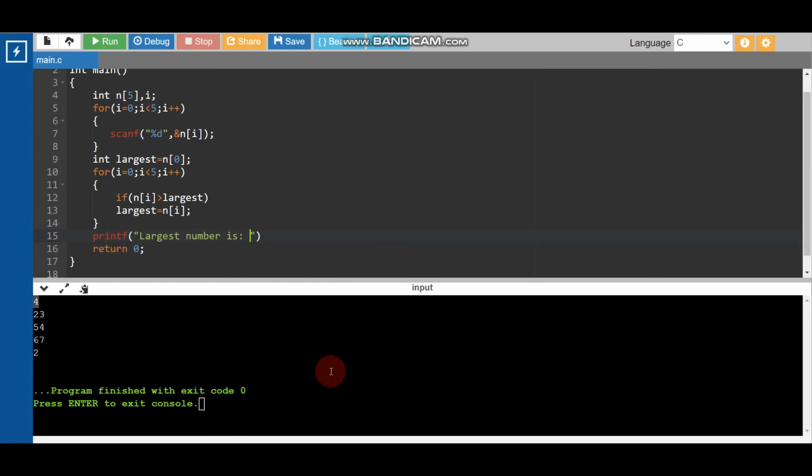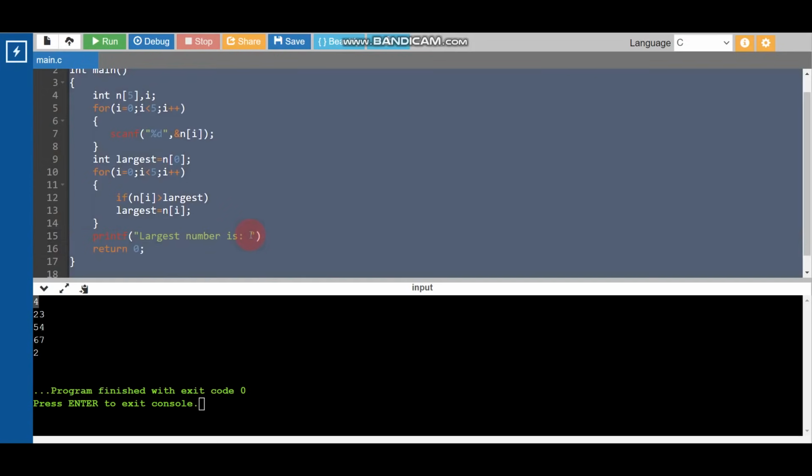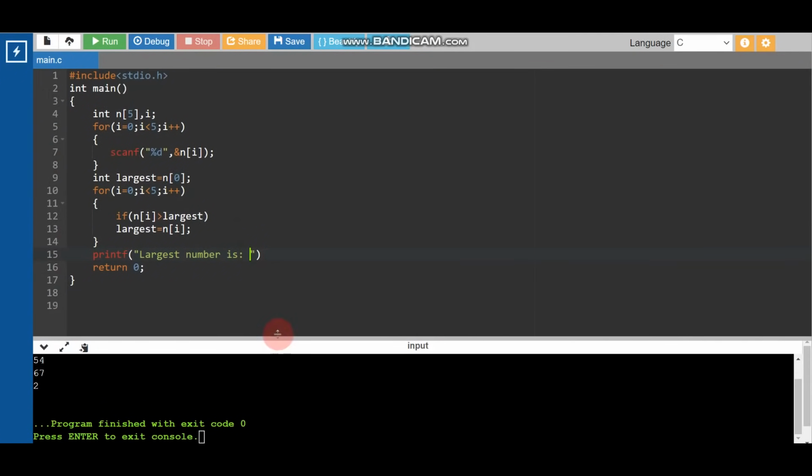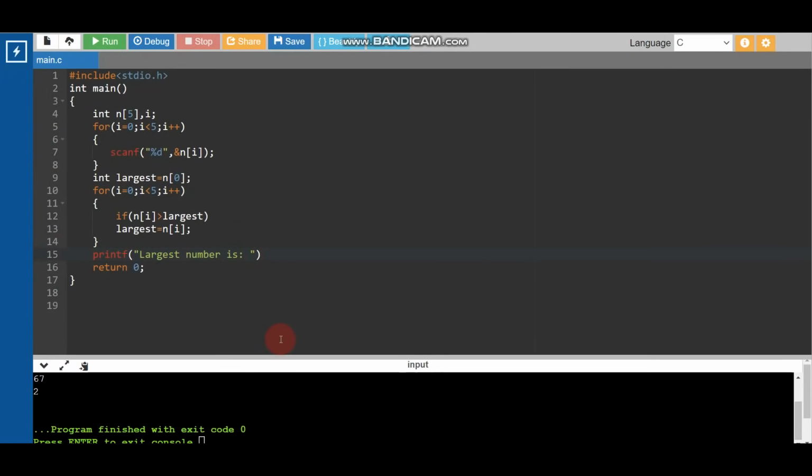After that we need to give a space. Here we need to print largest. So what is the method to print this? We need to write %d. Okay, we will write %d here. After that, comma, we will write largest. So the largest value will be printed here, in the place of %d.